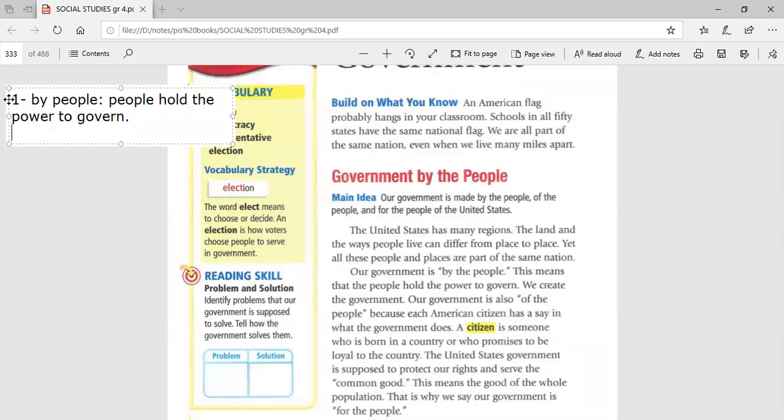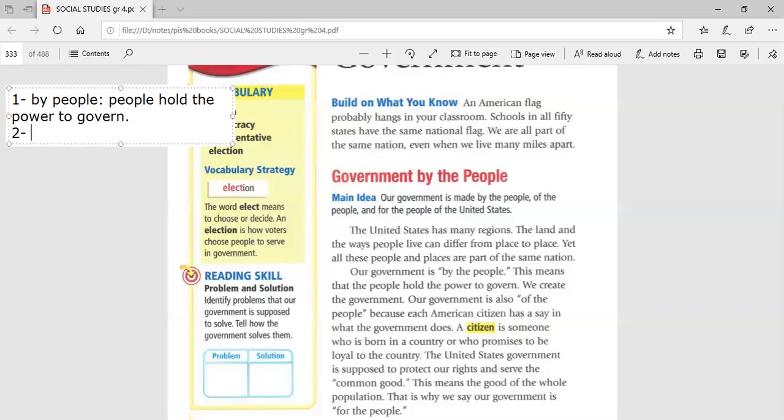Okay, America is not a kingdom that has a king, and when the king dies, his son will be the king, and when this king dies, his son will be the king, and so on. No, in America, people hold the power to govern. They choose their leader, okay? And when this leader passes a period of time, another leader comes, and then the third leader comes, and then the fourth, and so on. Each president or each leader stays for a period of time, and then he will be changed by another one. So the American government is working by people. It means that people hold the power to govern. It's not a kingdom.